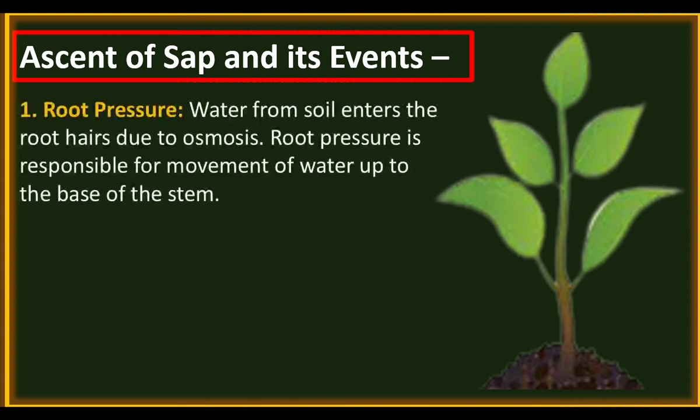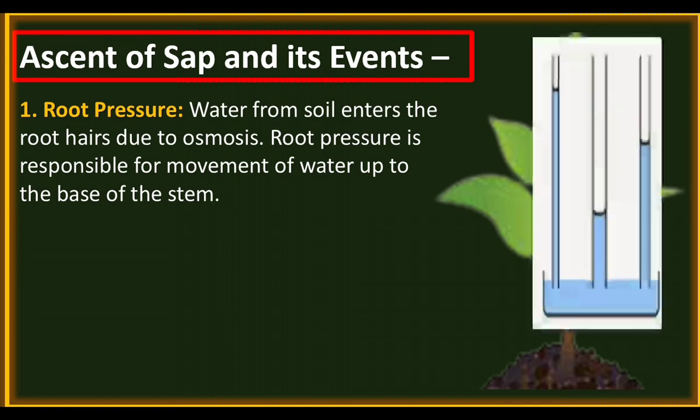Water from the soil enters the root hairs due to osmosis. There is continuous flow of water into the root. So a pressure is created inside the xylem. This is called root pressure. This root pressure transports water up to the base of the stem, not up to a greater height.